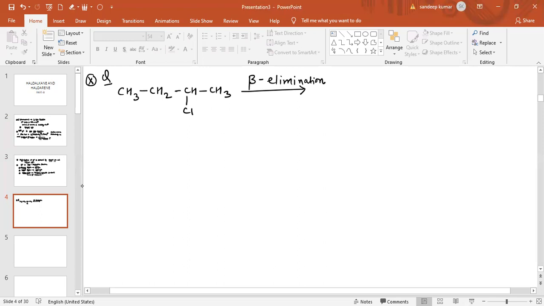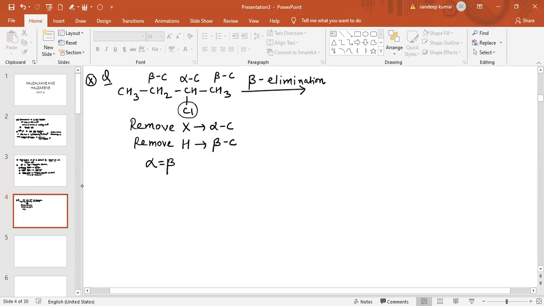Now see, this is basically the leaving group. The functional group is attached with the carbon, we call this carbon the alpha carbon, and the carbon next to the alpha carbon is the beta carbon. So this is a beta carbon, and also this is a beta carbon. Now remove the halogen from the alpha carbon, and remove hydrogen from the beta carbon, and form a double bond between alpha and beta carbon.